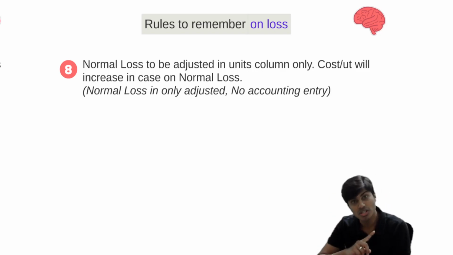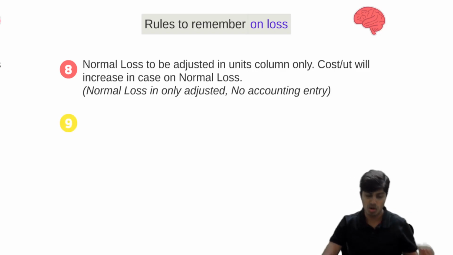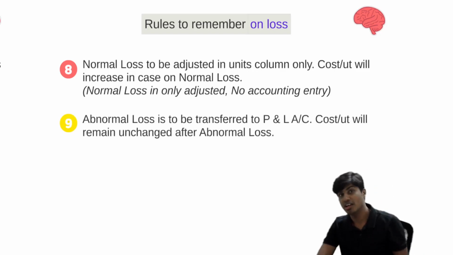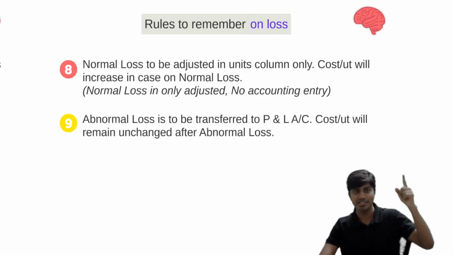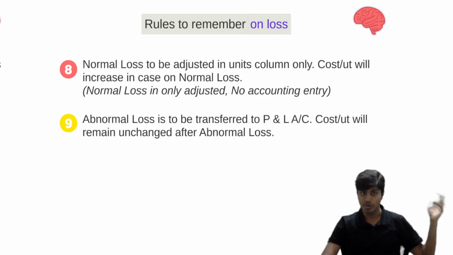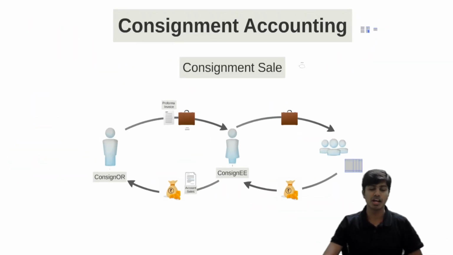There is going to be no journal entry for it. On the other hand, abnormal loss will be adjusted in P&L account. Got it? Cost per unit will remain unchanged when there is abnormal loss, whereas cost per unit will increase in the case of normal loss. Are you guys getting it? This is with regard to rules.